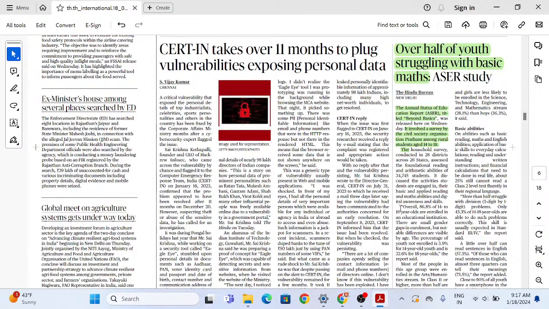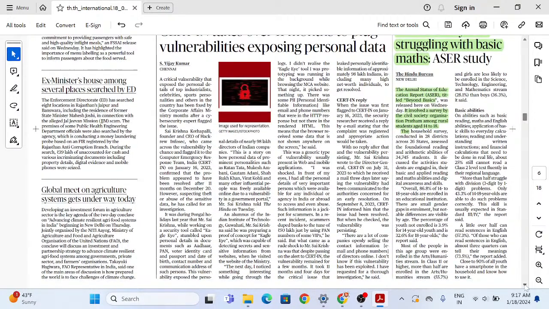Overall, 86% of 14 to 18 year olds are enrolled in an educational institution. There are small gender gaps, but notable differences are visible by age. The percentage of youth not enrolled is 3.9% for 14-year-olds and 32.6% for 18-year-olds. So they are basically talking about which students are enrolled in education and which are not between the ages of 14 to 18.